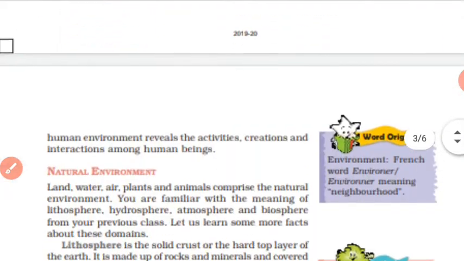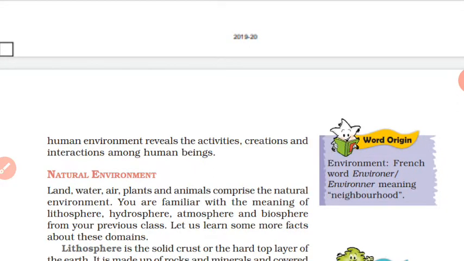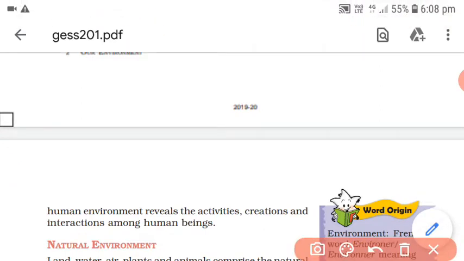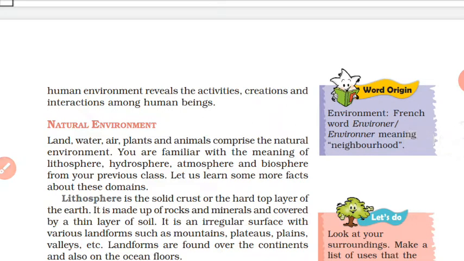You will find that ultimately the human environment reveals the activities, creations and interactions among human beings. So all these activities that you saw ultimately have a relation, have an interaction, and because of that only life can survive. Now we have both the parts to study. The first part is of natural environment.